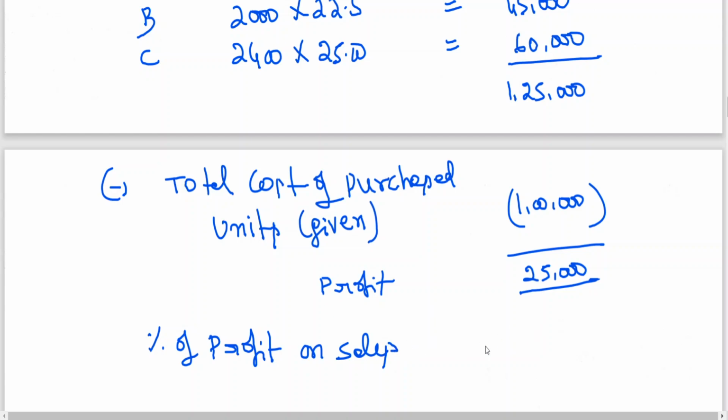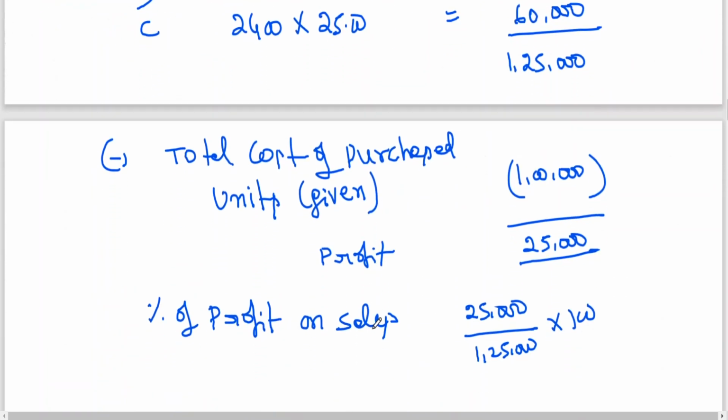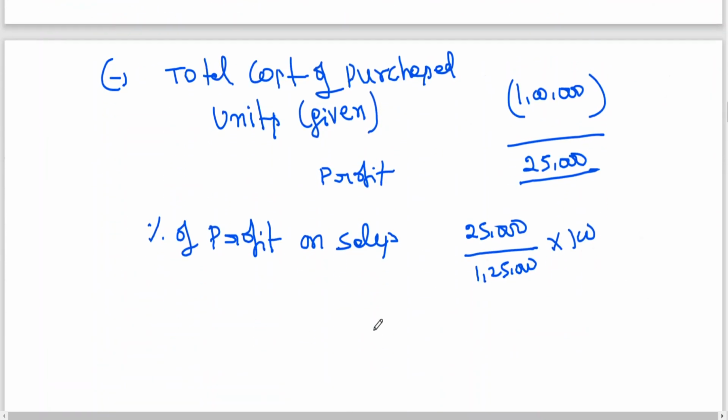Percentage of profit on sales is equal to profit, 25,000 by 1,25,000 into 100, because this is the sales value. You're calculating profit on sales value. 25,000 by 1,25,000 into 100, you're getting 20%.